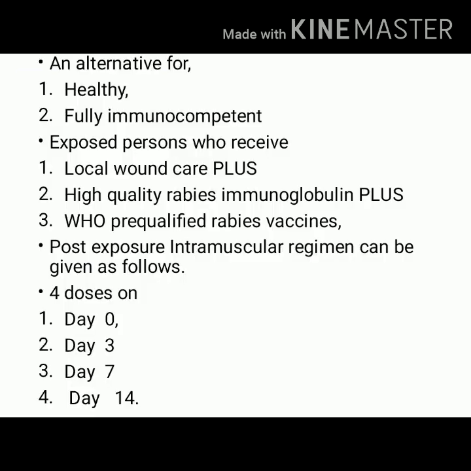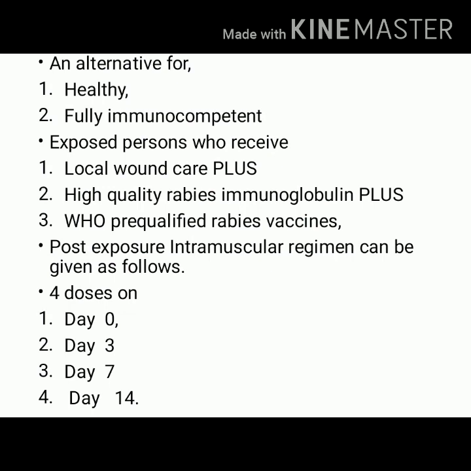An alternative regimen is suggested for healthy individuals who are fully immunocompetent. The exposed person should receive local care of wound plus rabies immunoglobulin plus rabies vaccines.